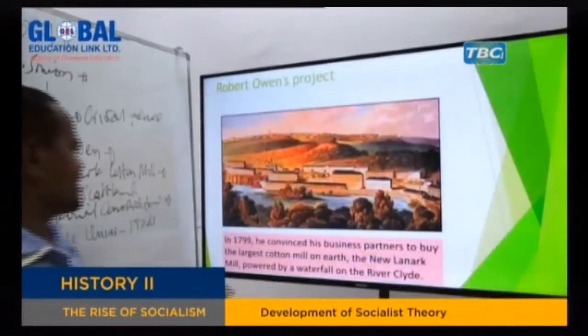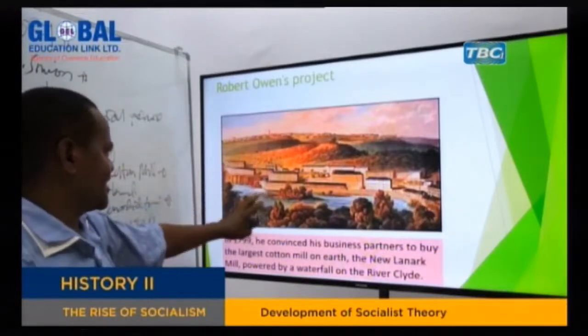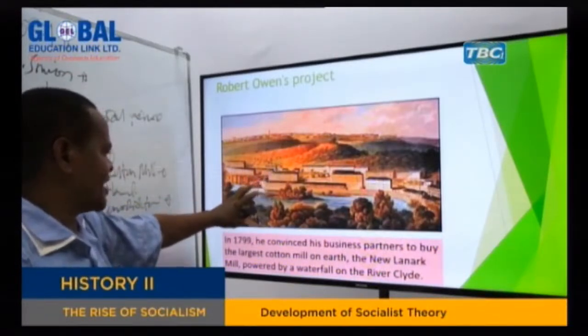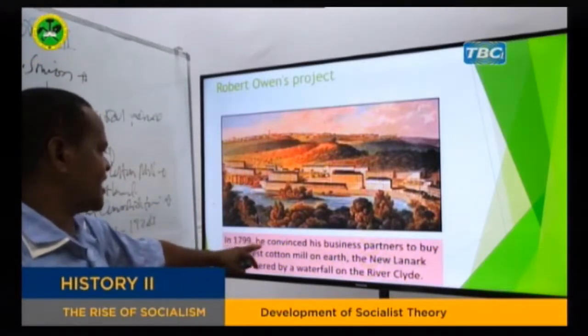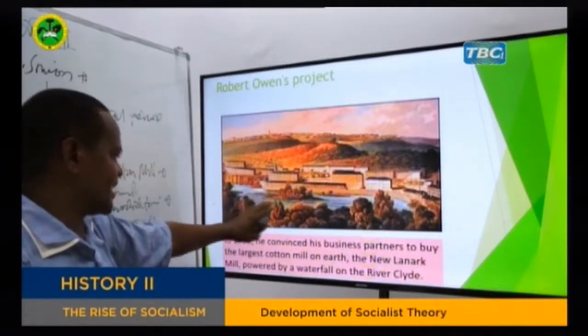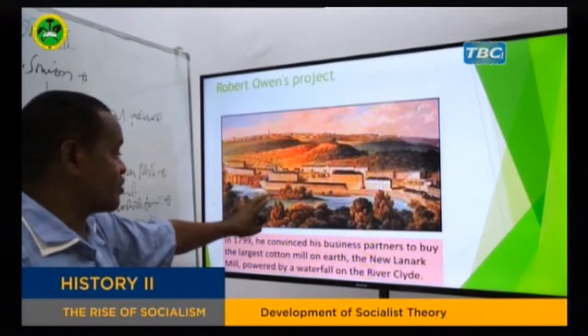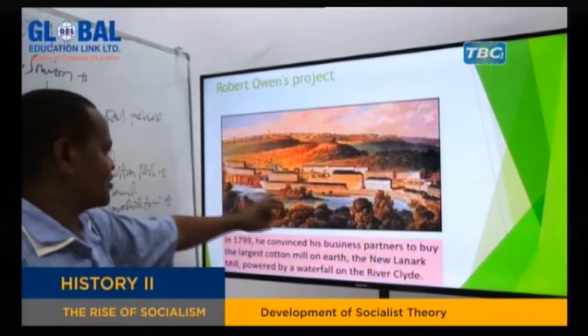As you can see, my dear students, this picture shows the Owen project. This is the industry established by Robert Owen, and this was in 1799. He convinced his business partner to buy the large cotton mill at Lanark, as I've said, and it was powered by waterfalls on the riverside. As you can see, it's very close to a river.